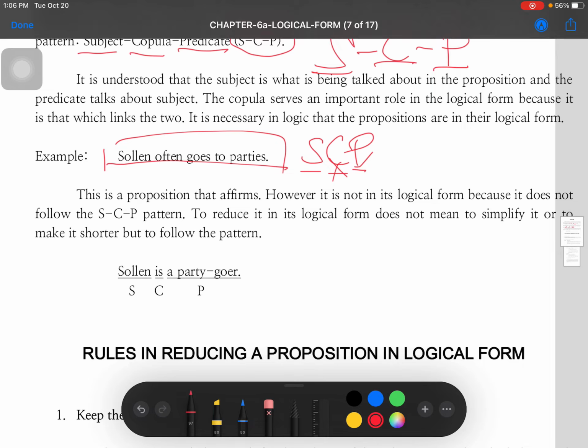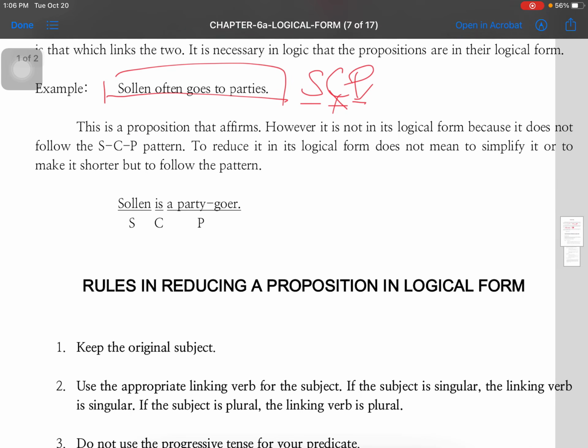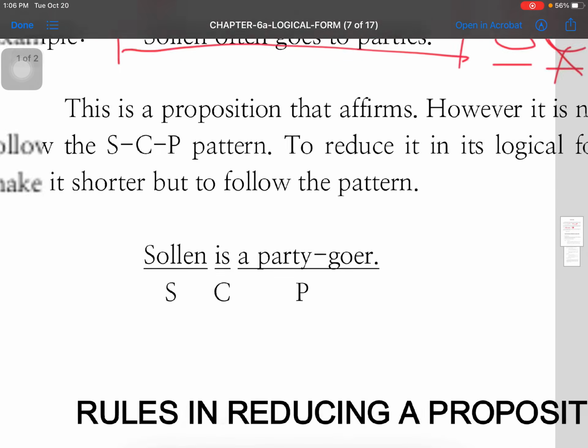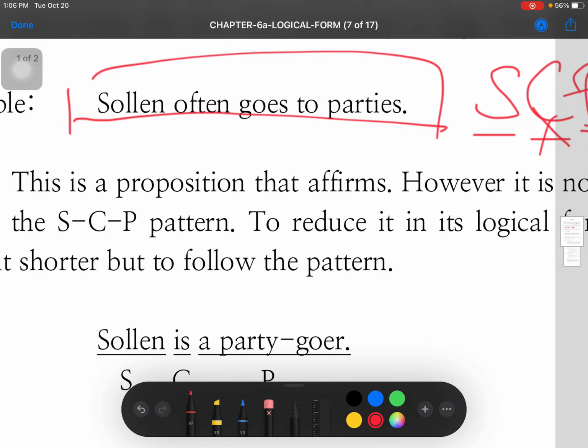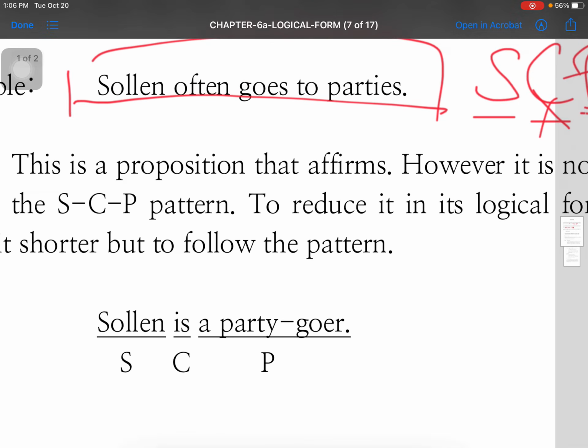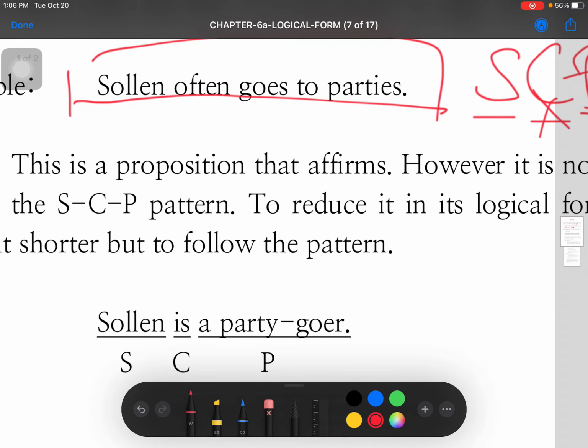Okay, punta tayo dito. Dito sa SCP pattern. Okay. So, ayan. Solen, kanina, Solen often goes to parties. Ngayon, napalitan na siya. Solen is the subject. Ayan, subject. Is the copula and party goer is the predicate. So, makikita nyo, ang layo, Solen often goes to parties and then Solen is a party goer. Okay, so paano nakuha 'yon? Dito na magbabago ang lahat.